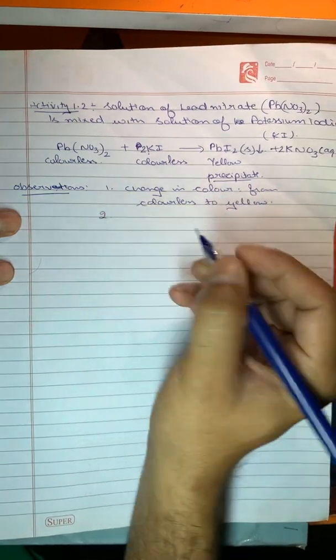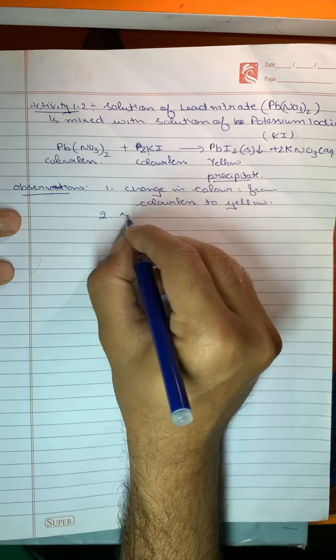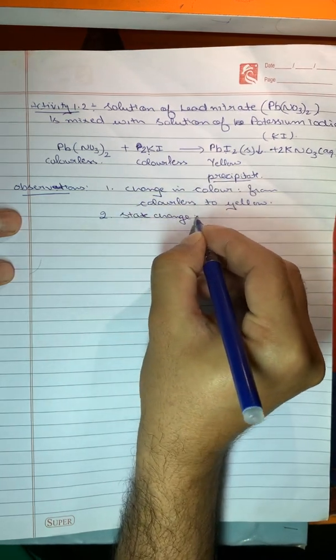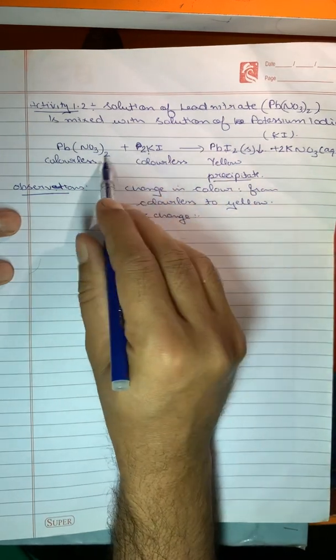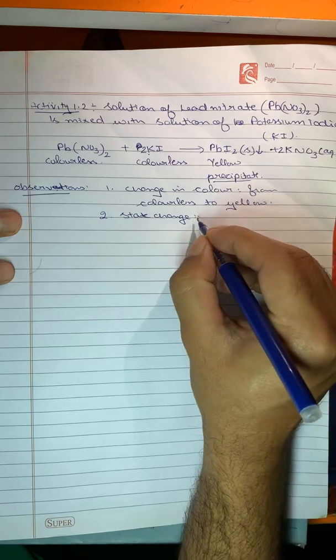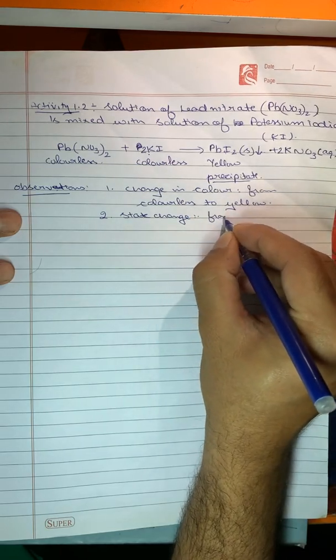Another observation is a change in state, from aqueous, from liquid form, to solid, because this precipitate is in the solid state.